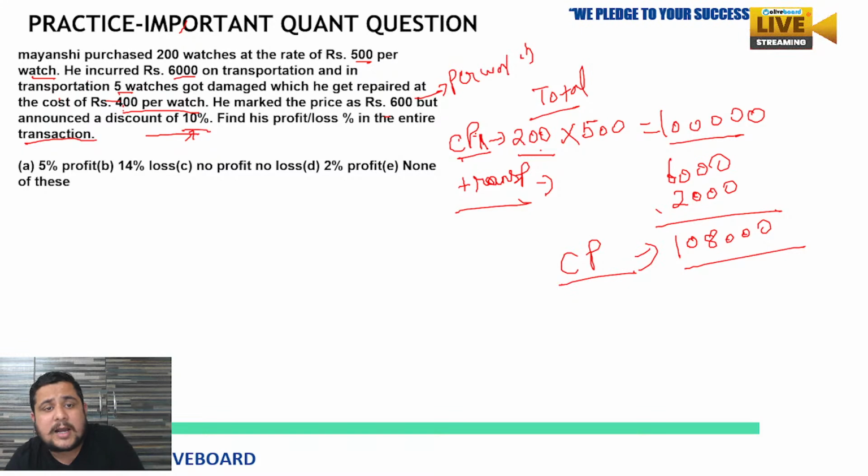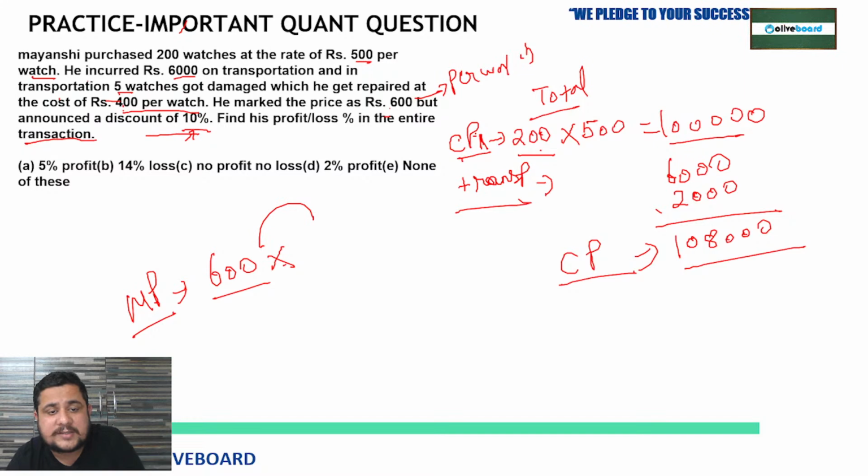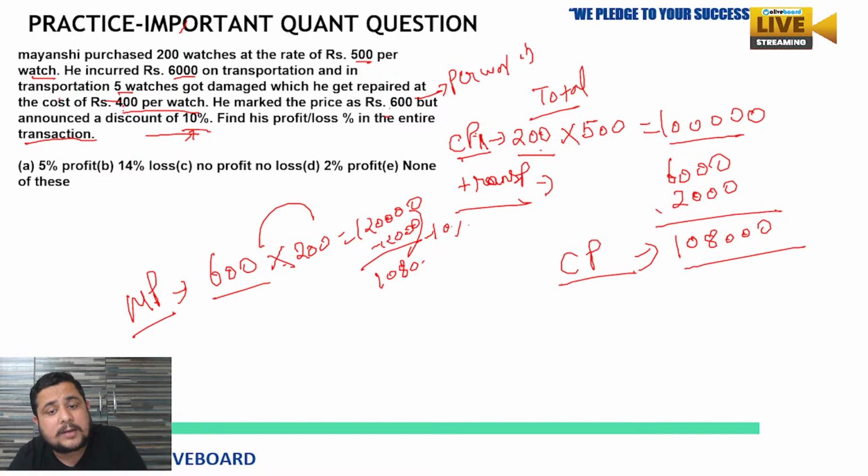And now what are they saying? He marked the price as rupees 600. How many watches are there? There are 200 watches, and each watch's marked price is 600. So the total marked price will be 600 into 200, so 1,20,000. But there is a discount of 10% after that. 10% of 1,20,000 means 12,000. You just have to subtract, so you will get 1,08,000.